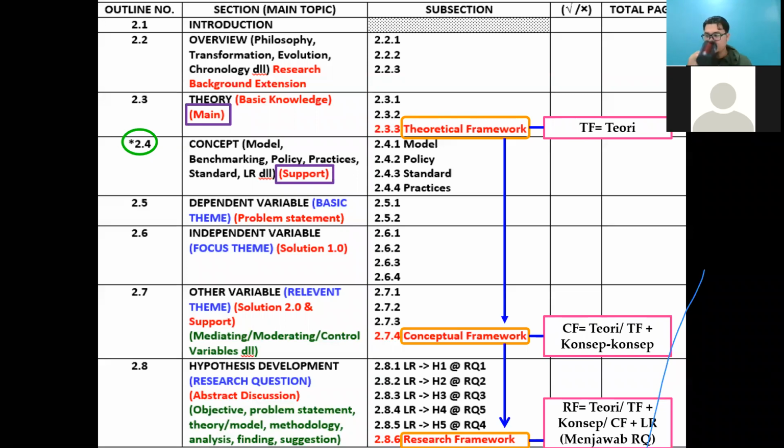Ada soalan nak tanya boleh? Yep. Lily's answer just now, this one for D. Yes, D is only suitable for quantitative, because partial, moderate, mediate are only for quantitative. Any questions? If there are no questions, you can still ask after our live video ends. You can ask in the WhatsApp group.